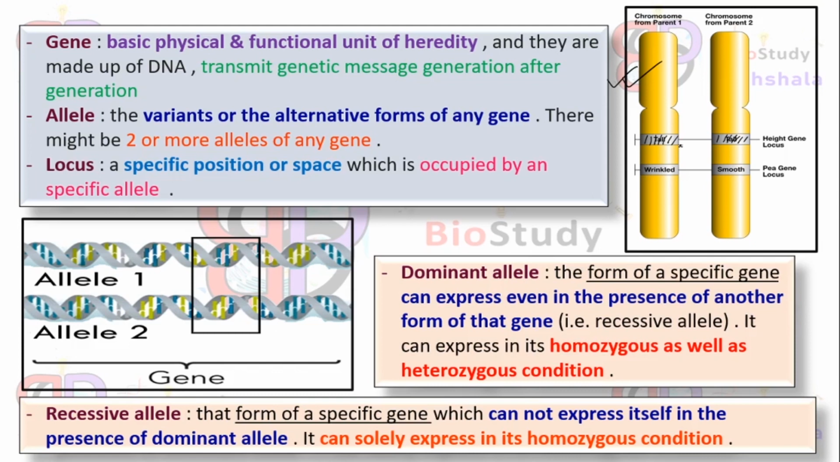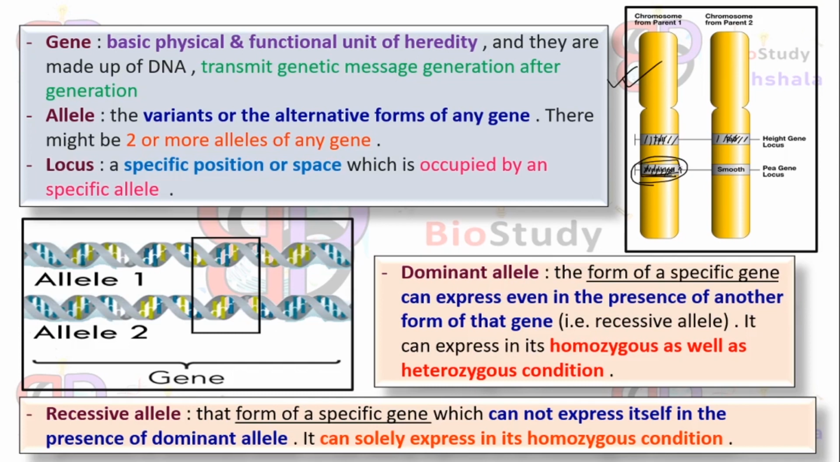Next term is locus. Locus means a position. So what is the position for? Position is for a specific allele. That means if we consider this allele, the wrinkled allele occupies this position on this chromosome. So this is the locus for the wrinkled allele on this chromosome.